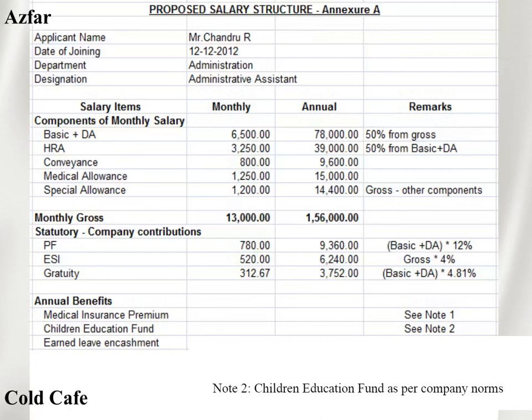So children education, once again I made it blank, and in the note I mentioned it as per company norms. After joining, after you have worked, once it has been announced that children education can be claimed, they have to apply through the form. At that time the criteria could change, up to the company's policy.